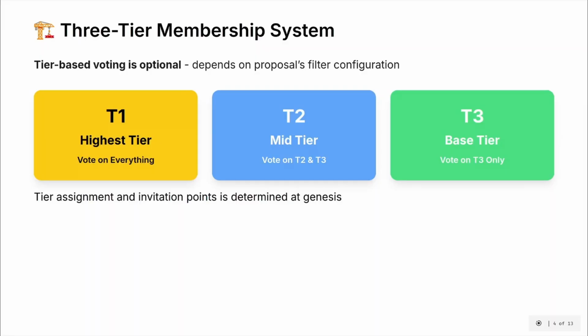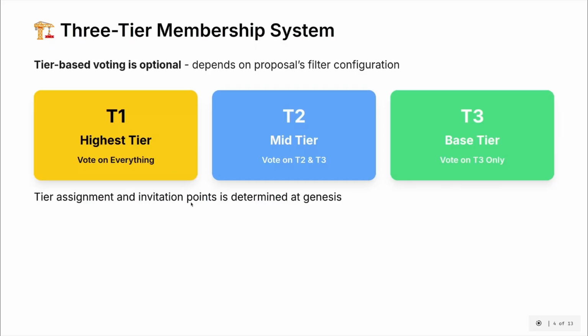It all depends on your proposal filter configurations. The T1 have 3 votes per member, so each of these votes counts for 3 persons, and it can vote on every proposal. It is generally the most trustable users. The T2 can vote on T2 and T3, and T3 only on T3, so they have 2 votes per member and only 1 vote per member. And at Genesis, tier assignment and mainly invitation points are determined,